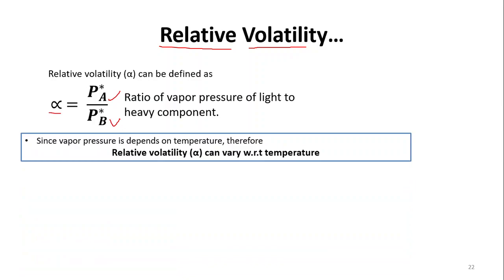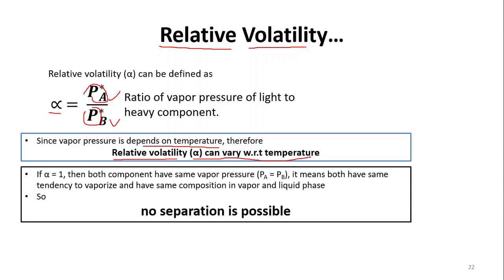So what is the use and application of alpha? As we know, the vapor pressure, either of A or B, depends on the temperature. So PA and PB will also depend on the temperature. So relative volatility can vary with respect to temperature, but the change is not very high as compared to the vapor pressure.